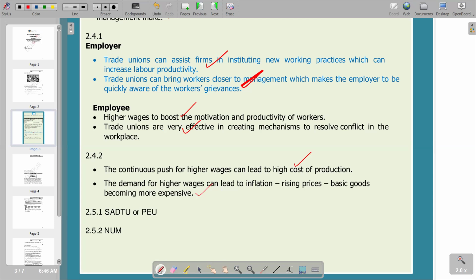In other words, after having their cost of production, they put a markup, that is a profit margin, on top of the cost of production so that they set the price, and then the price obviously will go up, and that will lead to inflation, that is a general increase in the price levels in the country, which is also a negative, and will become a macroeconomic problem from the point of view of the economy at large. So this is what we have on this part, and then we go to the next part of the question.